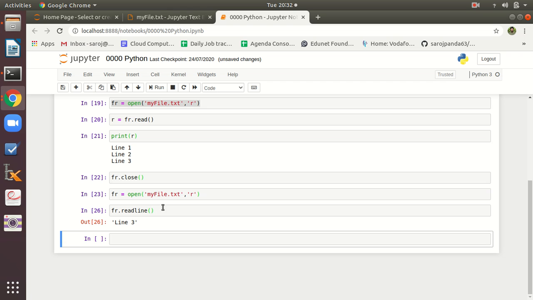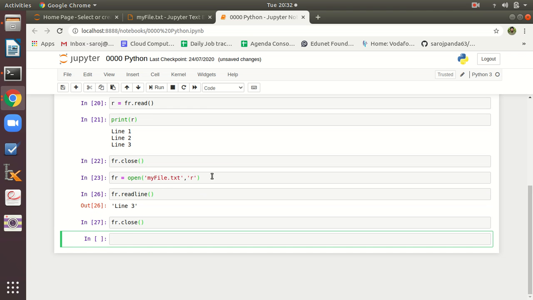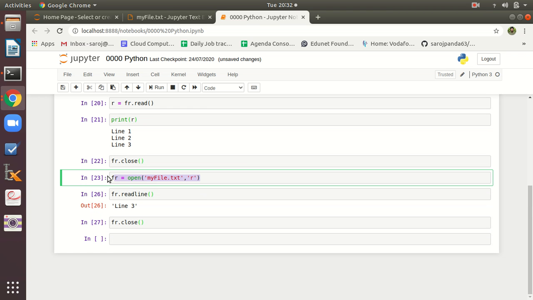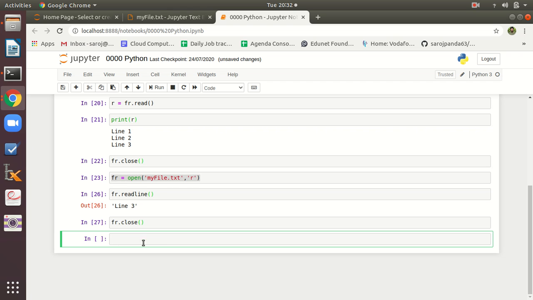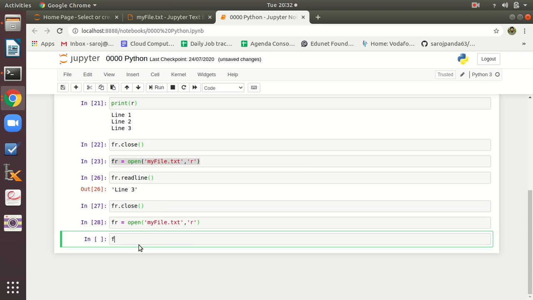Similarly, again I am going to close the file handler here. If you want to get the entire content as a list of strings, then what you will do, you can use the readlines function.